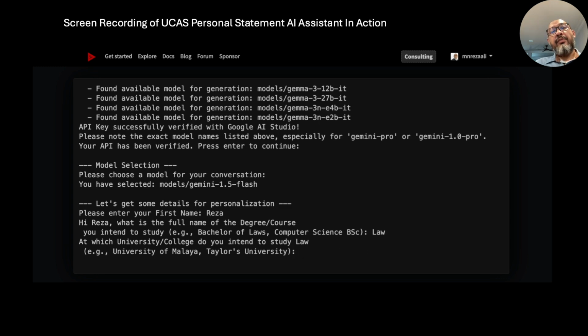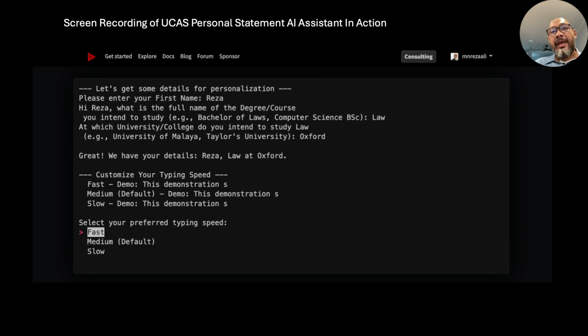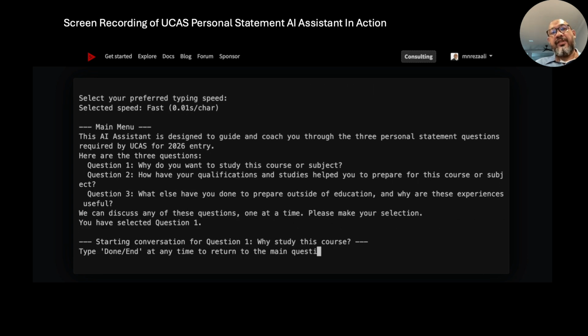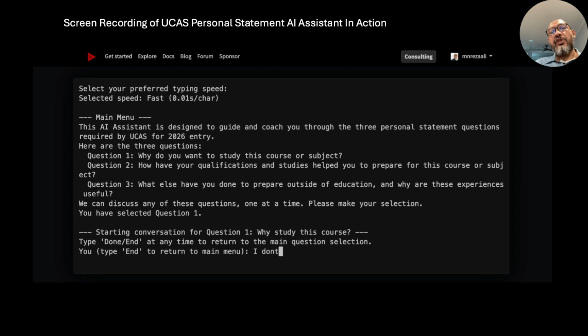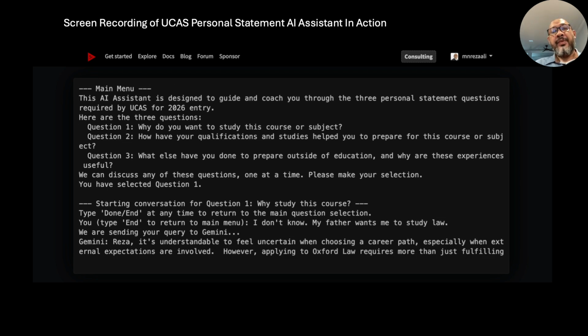The program will first ask for the user's first name, intended degree, and university. It will then ask the user to select the typewriter speed. Finally, the user can choose a UCAS personal statement question to discuss and chat with the AI assistant. Begin the conversation with the AI assistant when prompted.